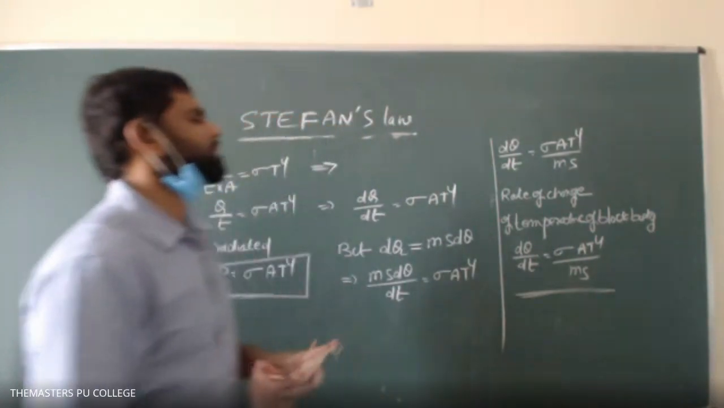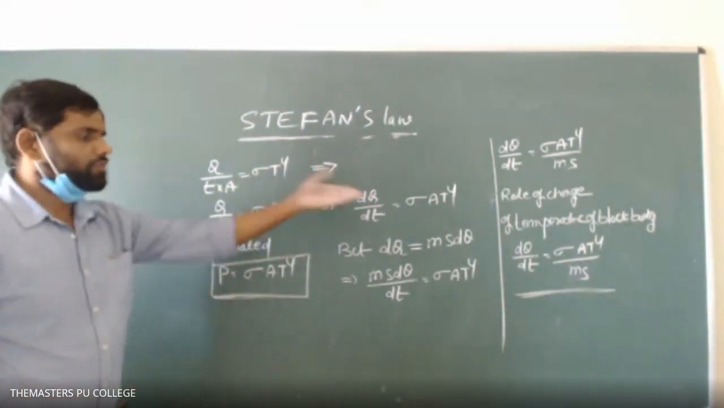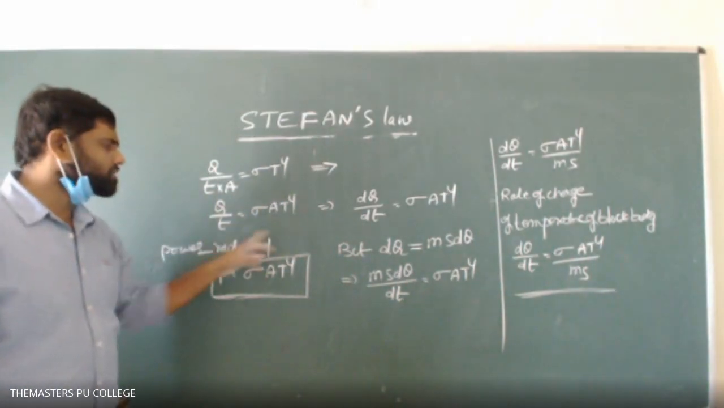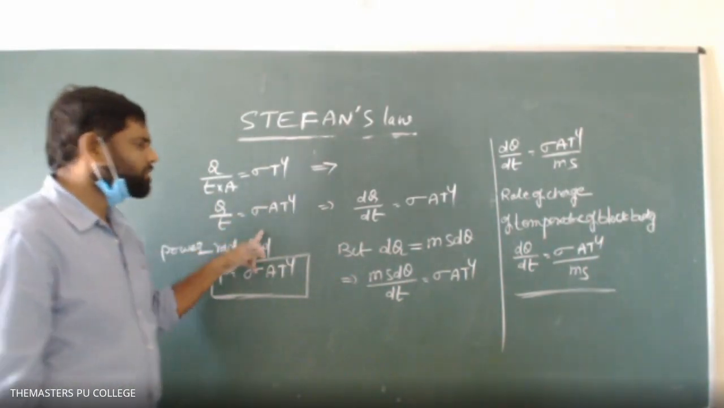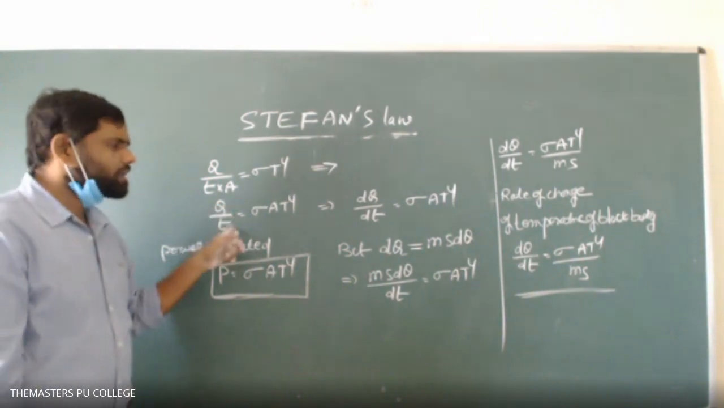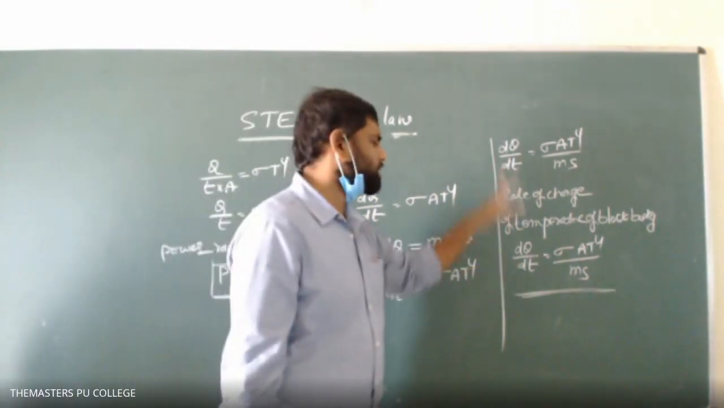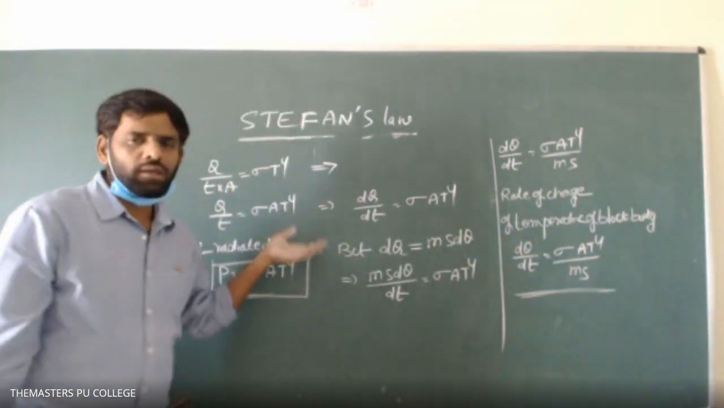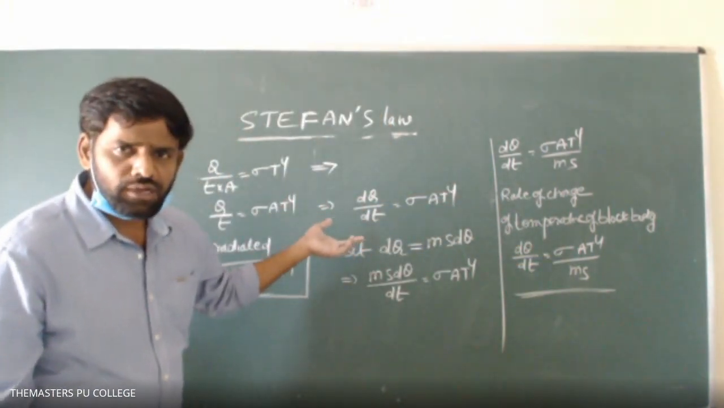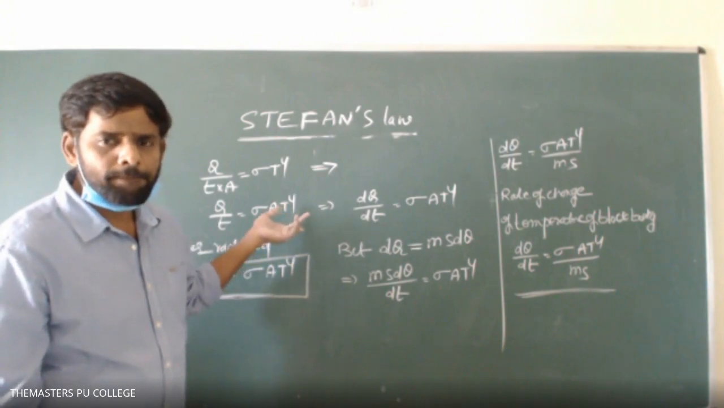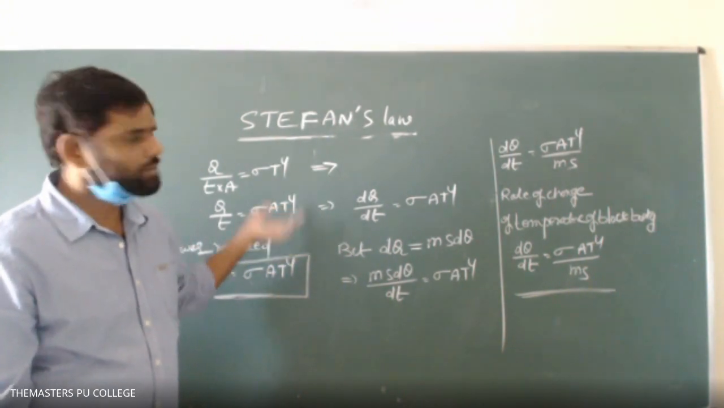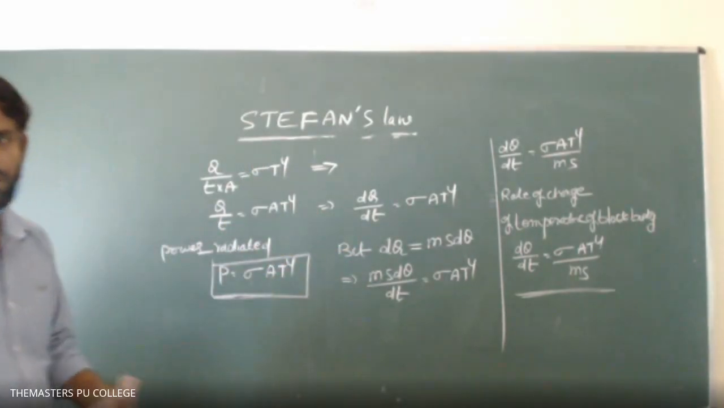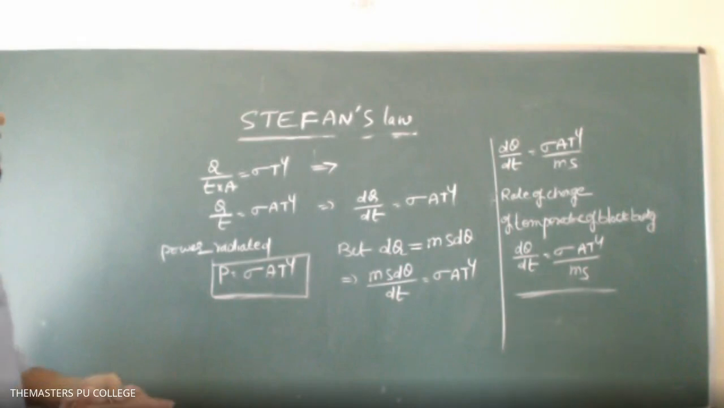So this is the other form of Stefan's law. This is also Stefan's law. This is the energy radiated per unit time, at what rate the energy is radiating. This is at what rate the temperature of the black body changes. That is about this. Understood? Have you got it, students? Yes, sir. So copy this one.